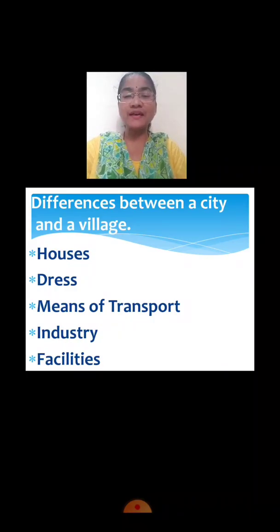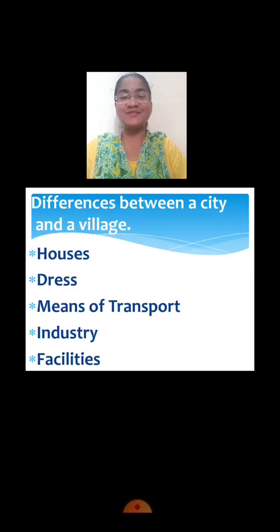Now a few points are there. Now the first point is houses. We are going to see the differences regarding houses in a city and a village. Now you all must be going to your native places, no? Very often. You must be going in the month of May, okay, and in Diwali vacation also. Yes, children? So you all must be knowing the houses in the villages and cities. Okay, so just tell me now, what kind of houses you can see in the villages?